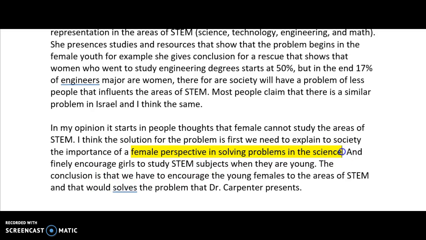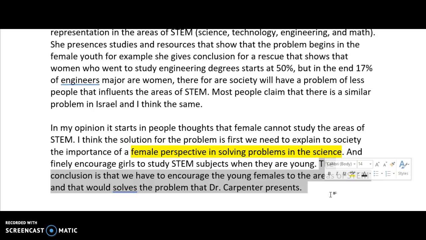But here we need an example. Here we need an example. How are we going to encourage them? It's general. We need those minor details to support a major detail. The conclusion is that we have to encourage the young females to the areas of STEM, and that would solve the problem. So basically, although this repeats, which is fine, here we need clearer support.